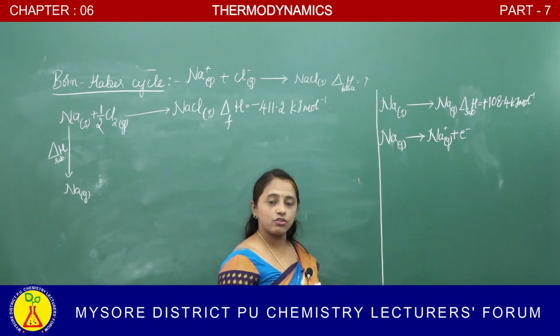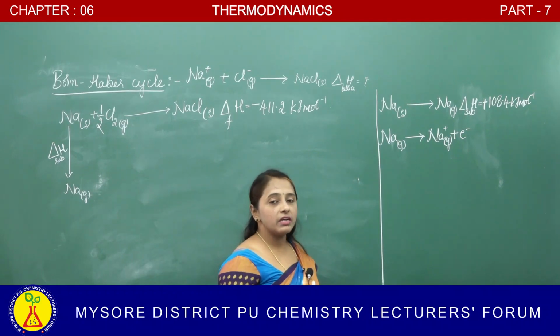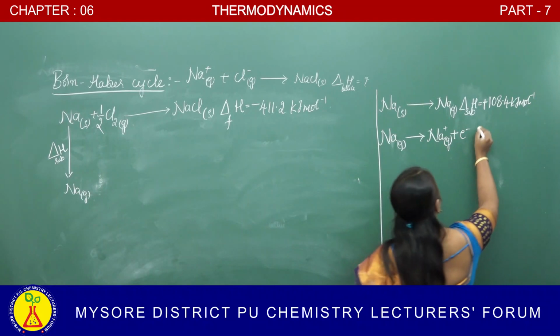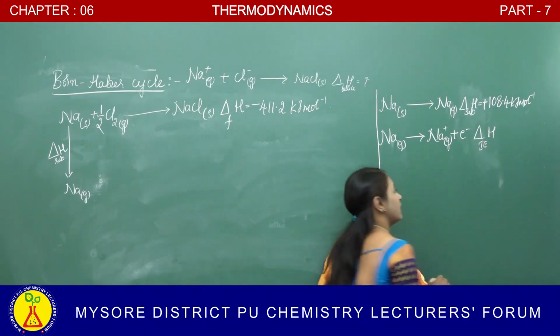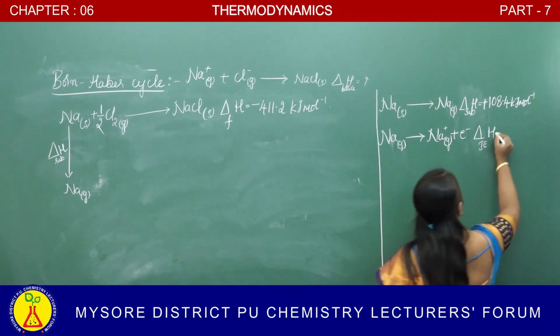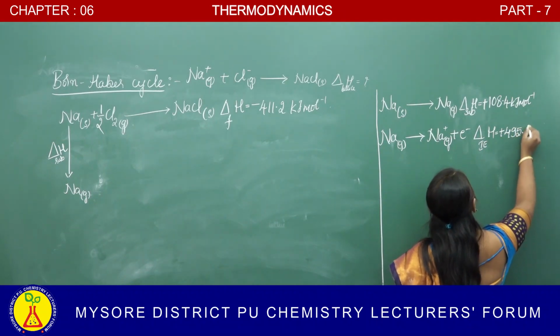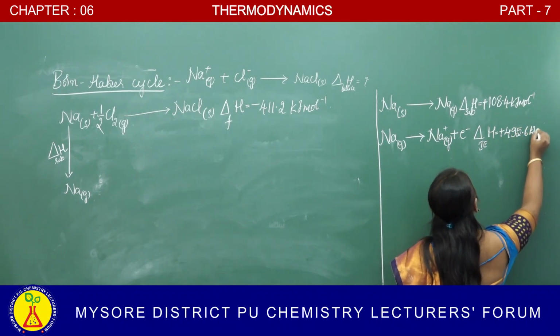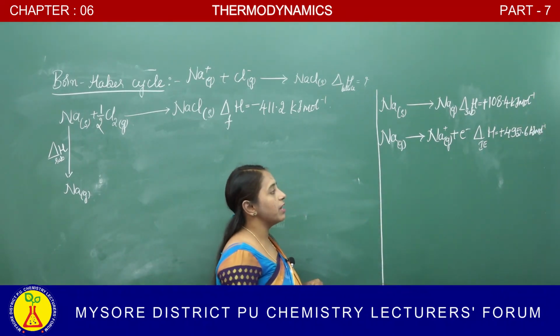So here an electron is removed, that means it requires energy. The energy required here is called the ionization energy. So the enthalpy change here is called the enthalpy of ionization, and the value is plus 495.6 kilojoule per mole.